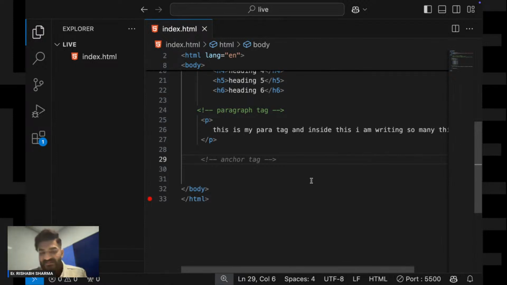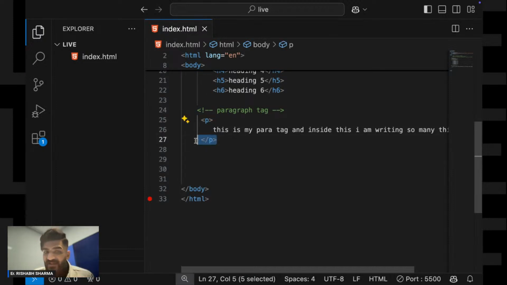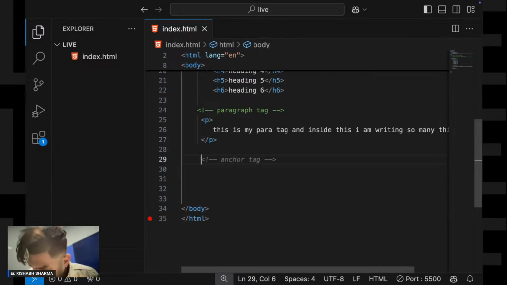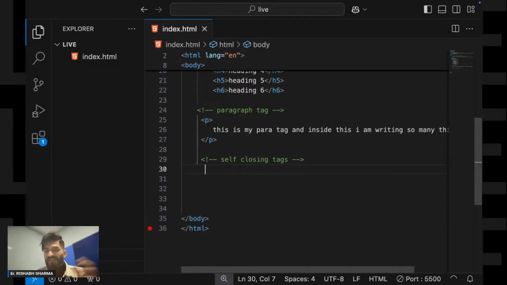So as of now we have seen elements with an opening tag and a closing tag, right? There are some self closing tags. Now what are self closing tags?